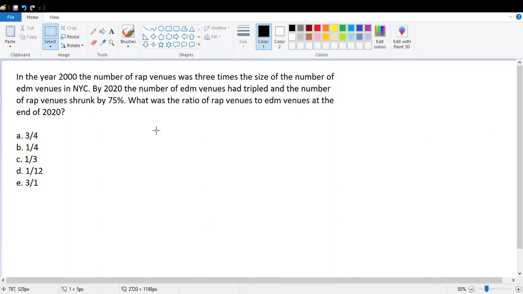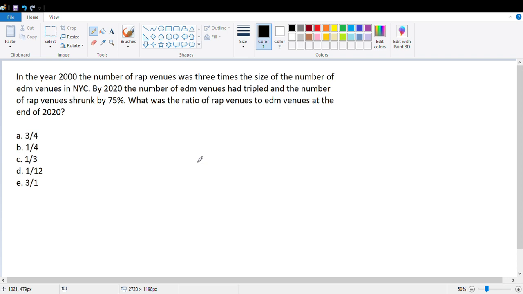This is Bomb 15. And here we have a word problem with some multiple choice questions. Let's take a look at it. It says, in the year 2000, the number of rap venues was 3 times the number of EDM venues in NYC. By 2020, the number of EDM venues had tripled and the number of rap venues shrunk by 75%. What was the ratio of rap venues to EDM venues at the end of 2020? And we get several options. We get 3/4, 1/4, 1/3, 1/12, and 3/1.